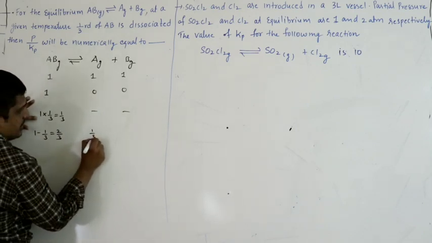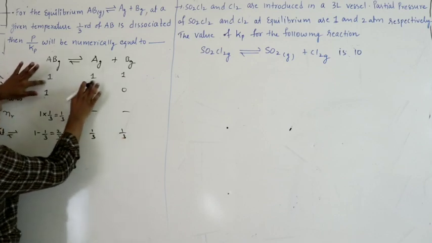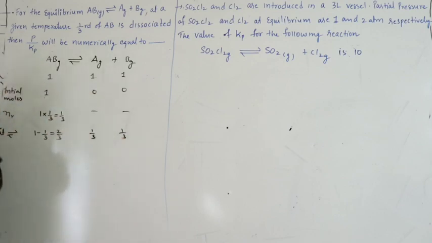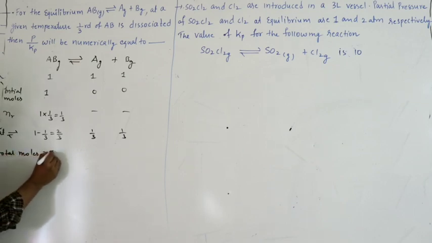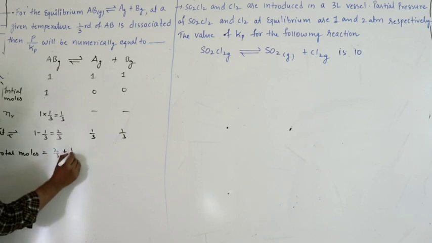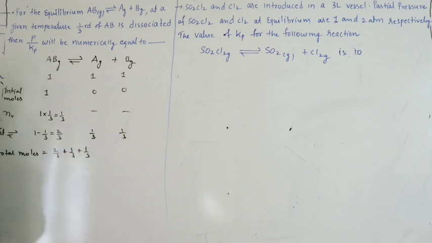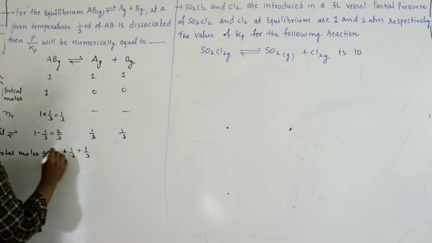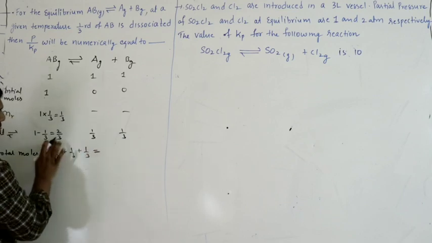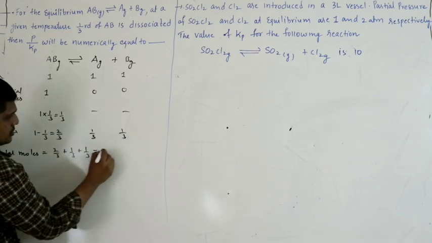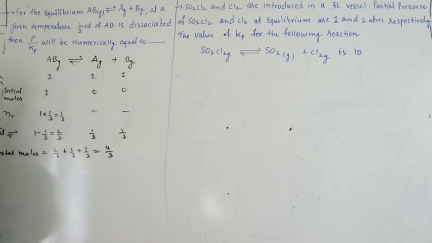So we will get 1 by 3 of A, 1 by 3 of B. So total moles at equilibrium, all are gases, 2 by 3 plus 1 by 3 plus 1 by 3. So this is 2 plus 2, so you will get 4 by 3.